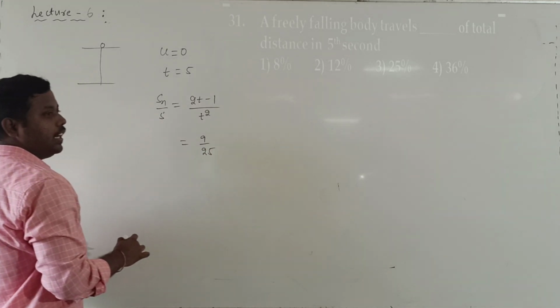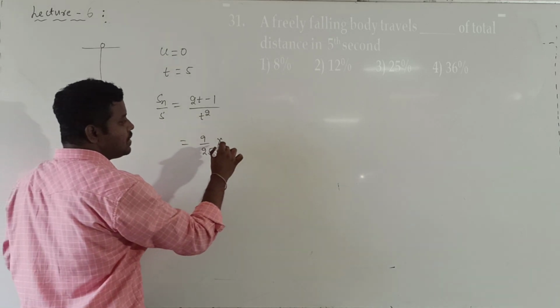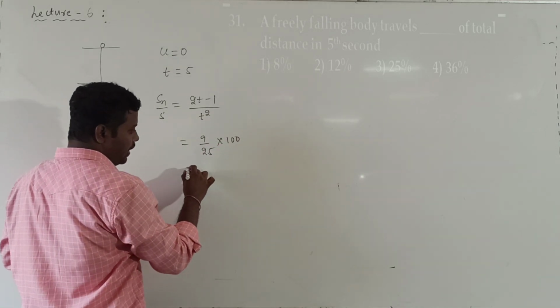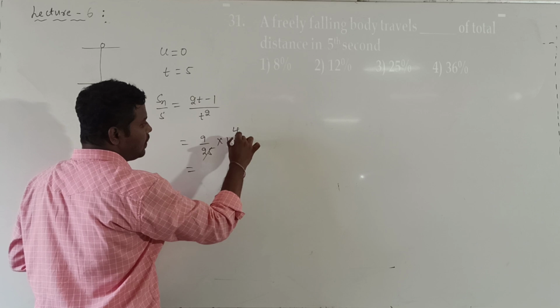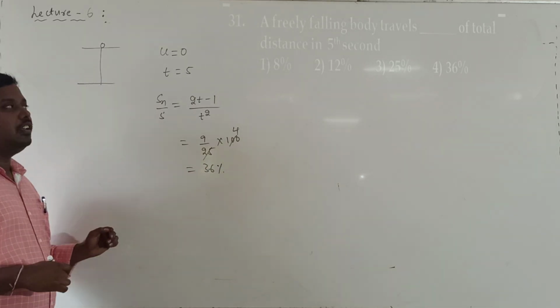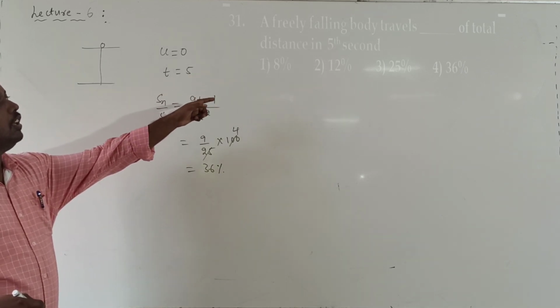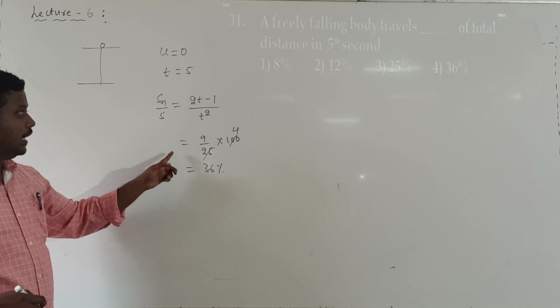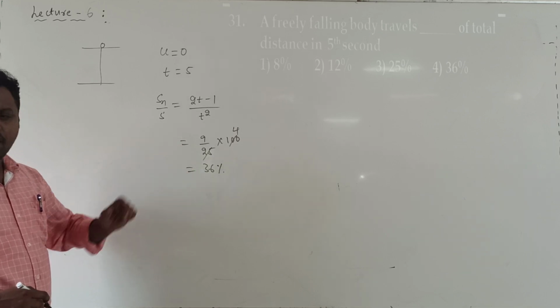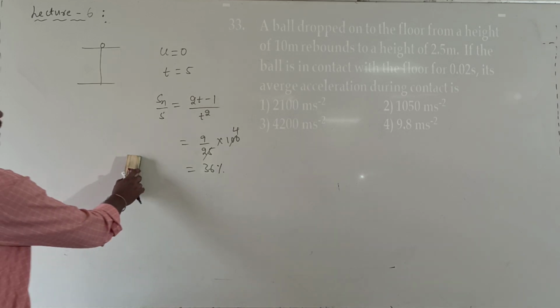They are asking us to calculate the percentage. So calculate the percentage value: the fraction of distance traveled into 100. So what will we get as the answer? That is 36%. 36% is the ratio of the total distance a freely falling body travels in the 5th second of the journey. That is 36%. Understood now? So this is question number 31. Next question. So question number 33.